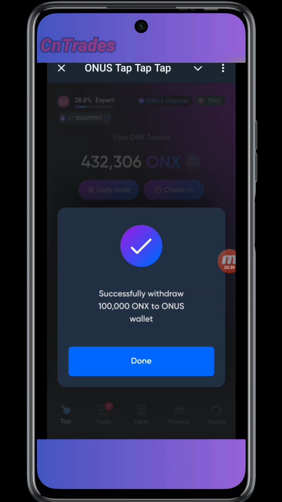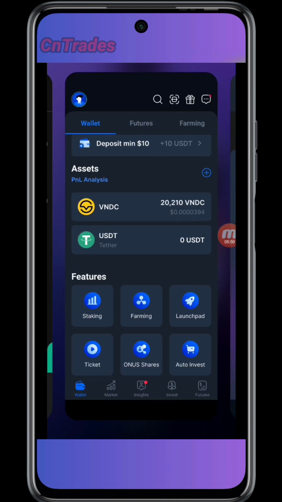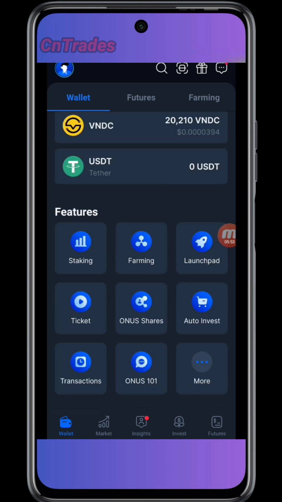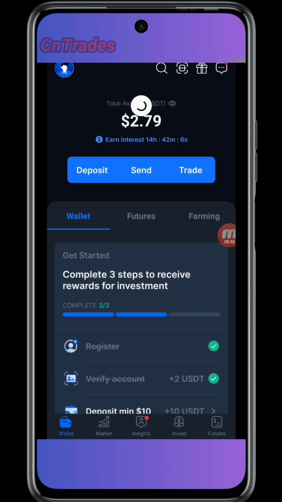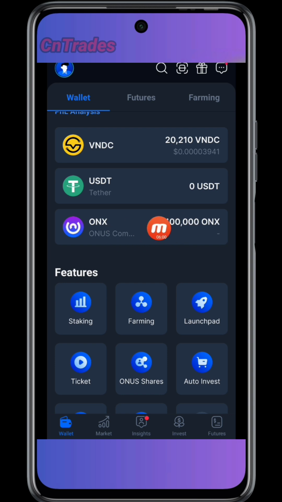Successfully withdrew 100,000 Onyx to Onus wallet. So I'll click on done. You can see my balance has changed to 332. Okay, and then we'll go over to our Onus app and refresh to see what we got here. You can see, look at it, it has reflected immediately.